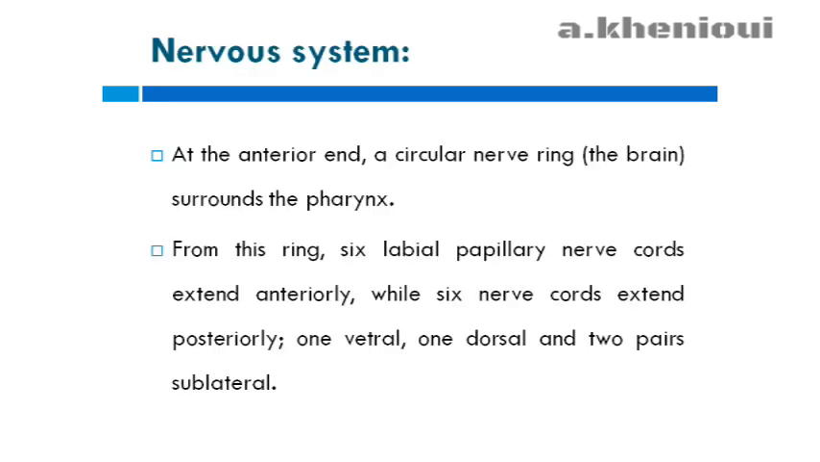Concerning the nervous system, at the anterior end, a circular nerve ring representing the brain surrounds the pharynx. From this ring, 6 labial papillary nerve cords extend anteriorly, while 6 nerve cords extend posteriorly: 1 ventral, another dorsal, and 2 sublateral pairs.